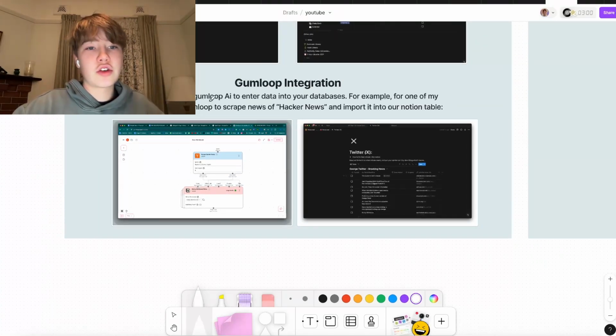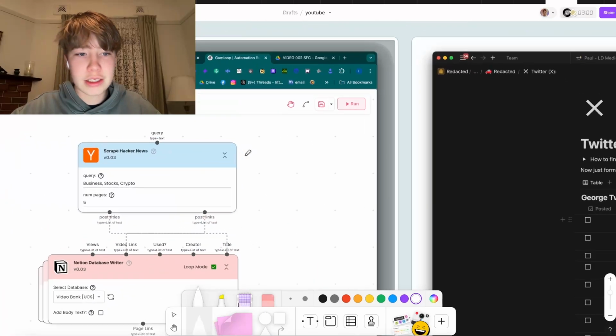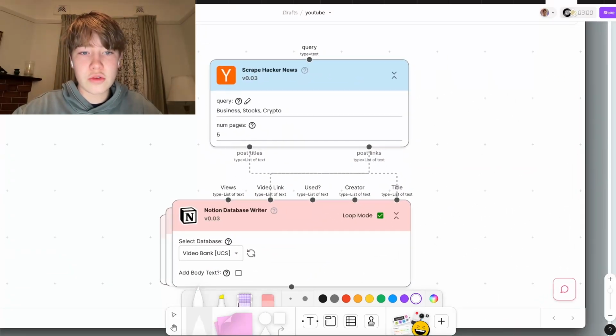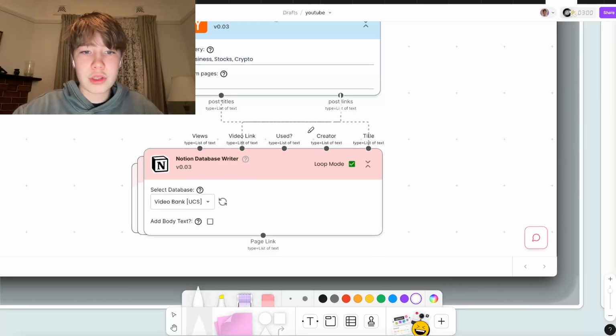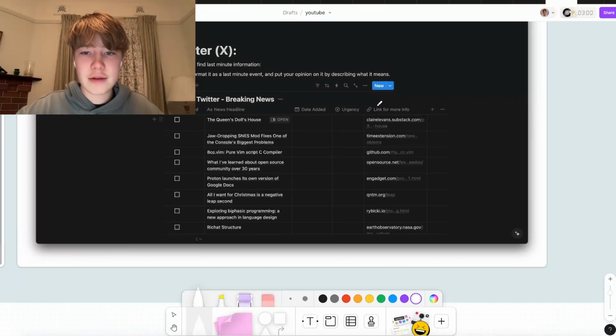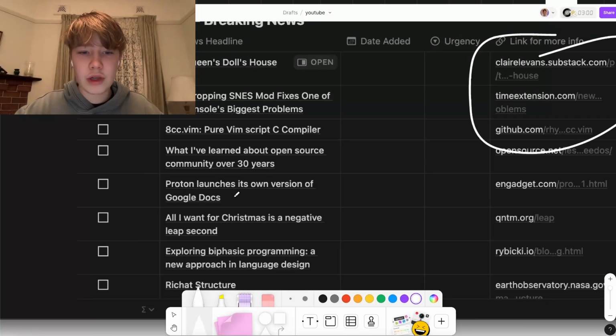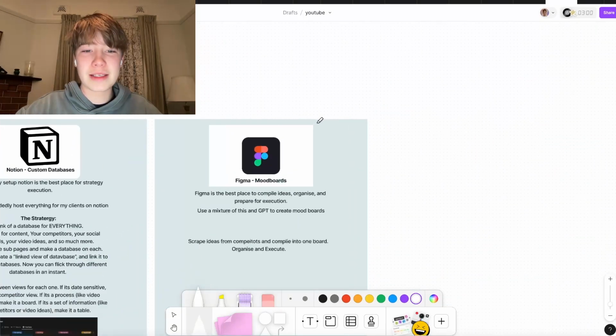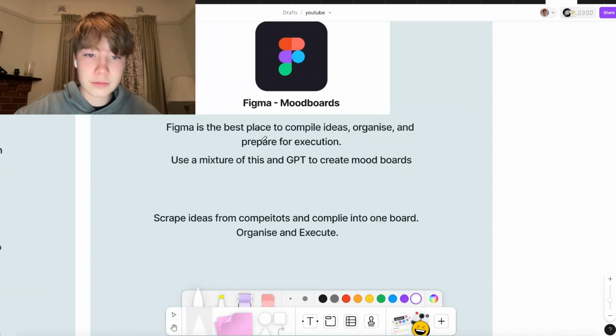Then Gumloop integration. You can also use Gumloop AI to enter data into your databases. For one of my clients, we got Gumloop to scrape news off Hacker News and import it into Notion. That's the view. Scrape Hacker News, business, stocks, crypto. Those were the queries. Then it simply puts the links in the link tab in the database and the titles right here. And then bam, you can see we have a bunch of them with the link for more info. Mind you, they weren't really good. They had nothing to do with crypto or business, but it's still an amazing start. It just took some filtering.